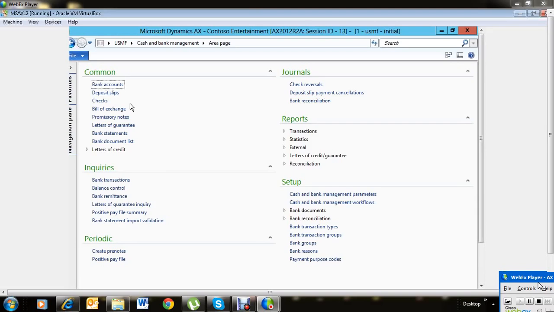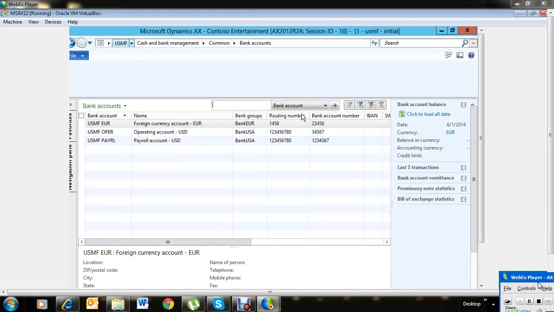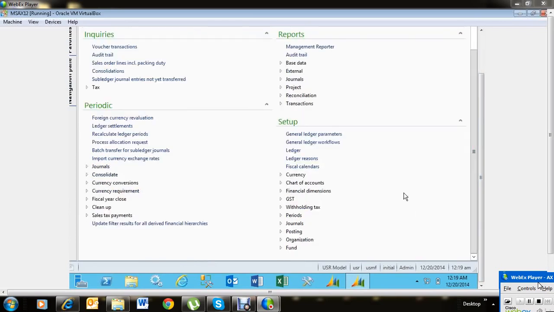We're going to configure the different payment methods in the system after creation of the bank accounts, and then once the configurations are done, we're going to do the journals, where we set up different kinds of journals. We go to the general ledger and set up the different kinds of journals that are required for our organization, maybe for the invoice recording, maybe for the payment.